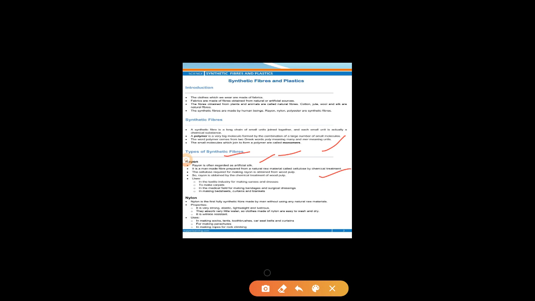Now what are the uses of rayon? The first use of rayon is in the textile industry for making sarees and dresses. Another is for making carpets, and in the medical field we can use rayon for making bandages and surgical dressings. Bed sheets, curtains and blankets can also be prepared from rayon. So these are the properties and uses of rayon.